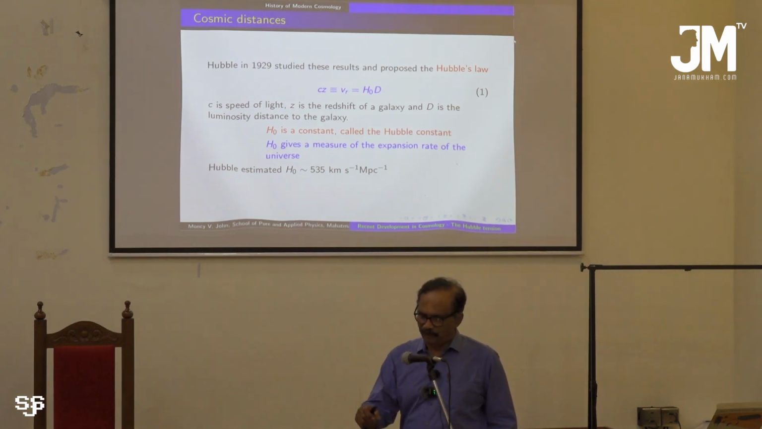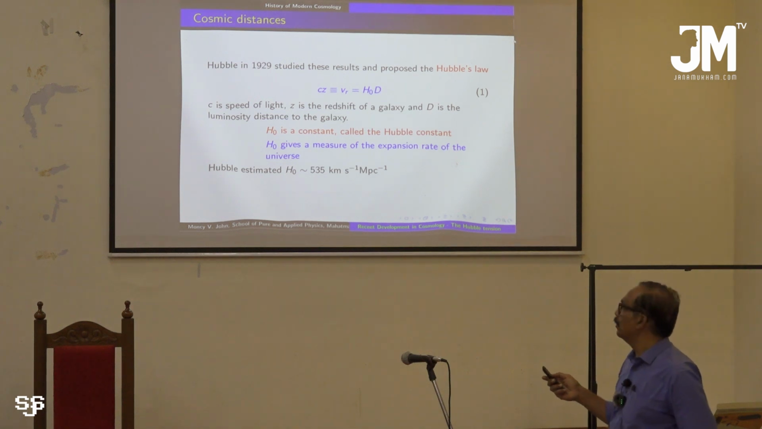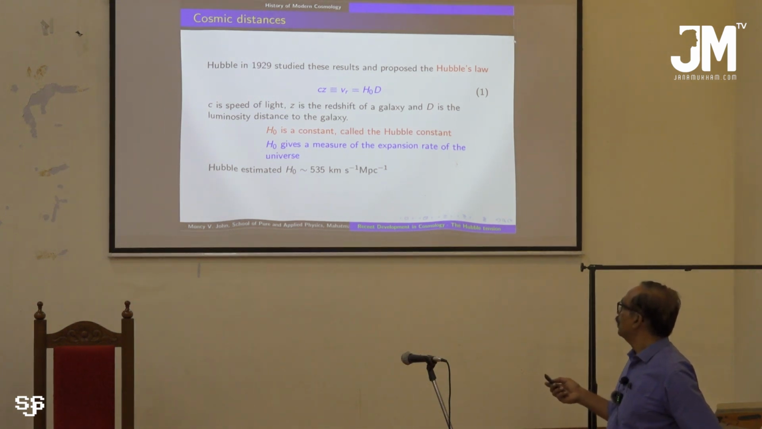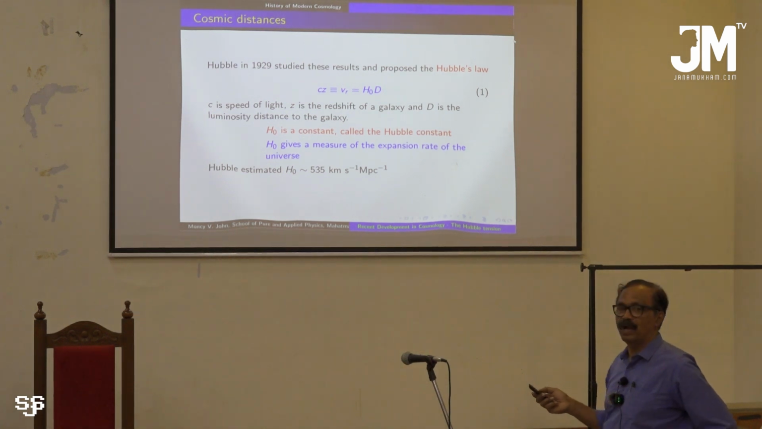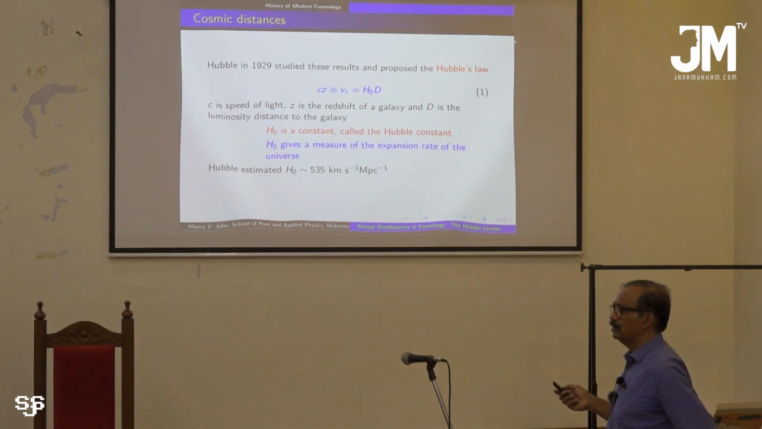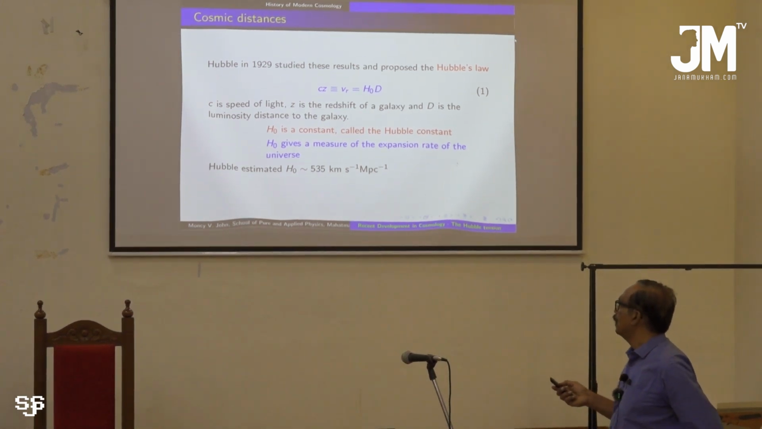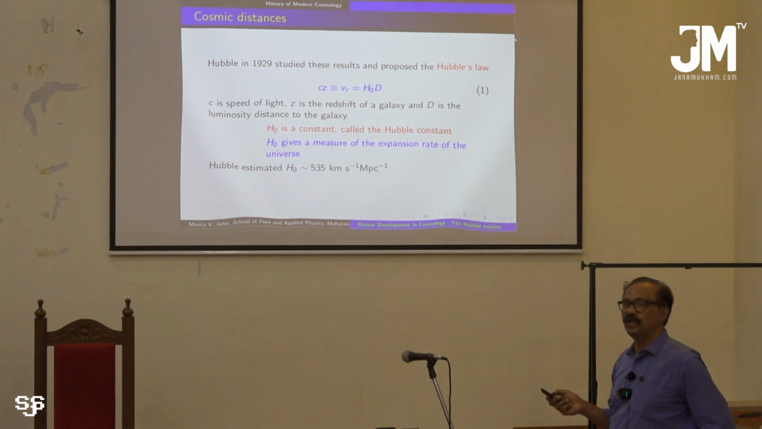So what is the importance of H naught, I will tell you. Initially Hubble estimated that value to be 535 kilometer per second per megaparsec. That is the unit of the Hubble constant, kilometer per second per megaparsec. Hubble estimated its value to be 535, and that was a huge value.